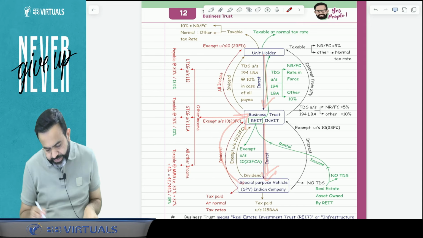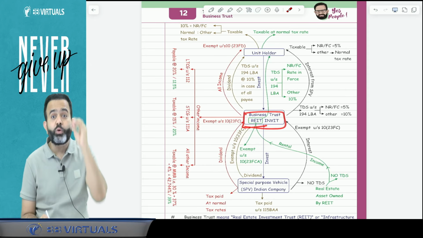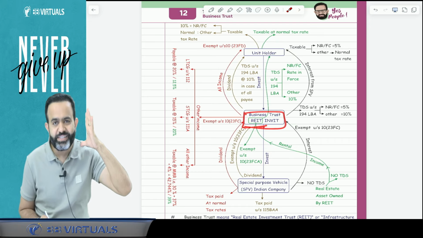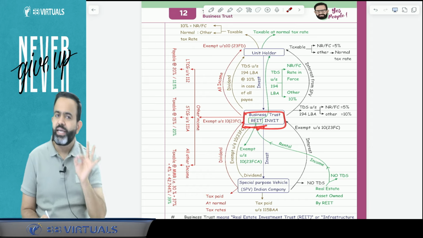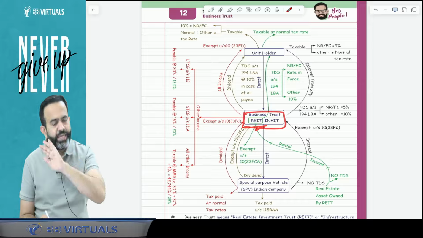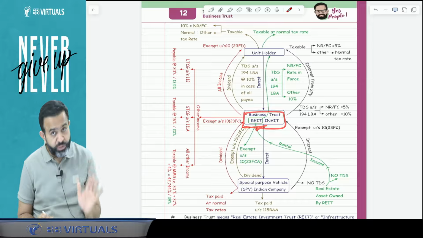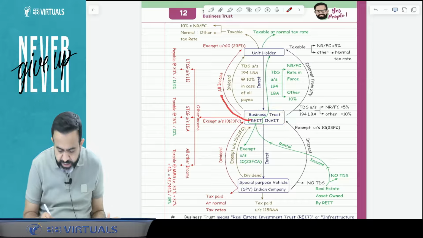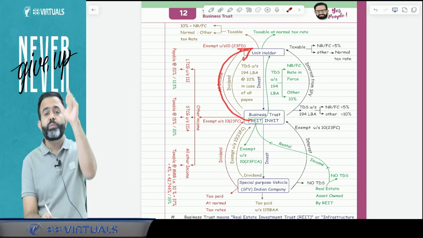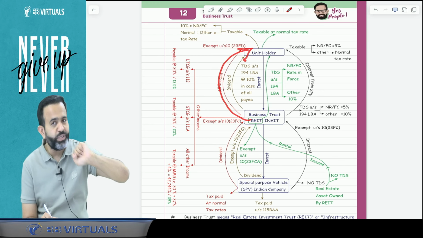Here the lawmaker says that this dividend is totally exempt in the hands of the business trust under section 10(23FC). So the dividend is exempt in the hands of the business trust, but the question is, if that same dividend is distributed to the unit holder, then what will be the taxability in the hands of the unit holder?